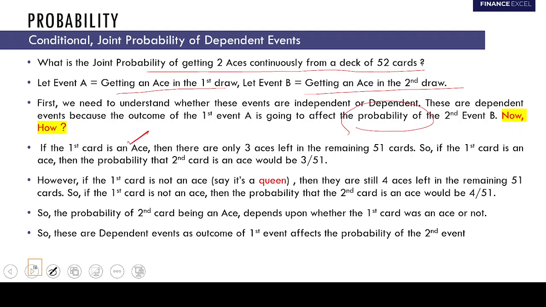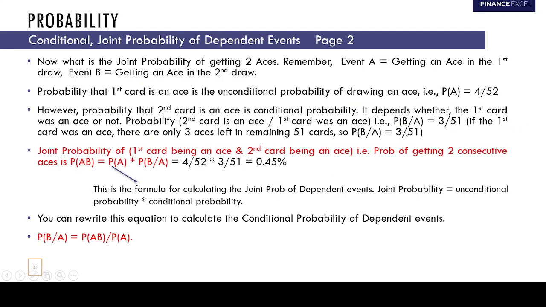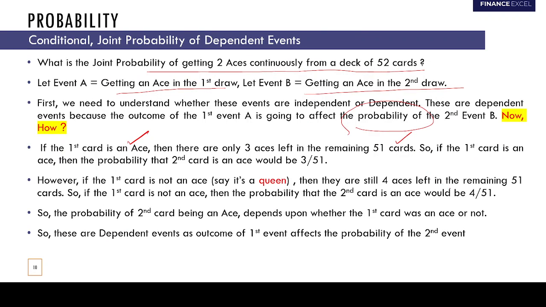If the first card is an ace, then there are only 3 aces left in the remaining 51 cards. So if the first card is an ace, the probability that the second card would be an ace is 3 by 51.